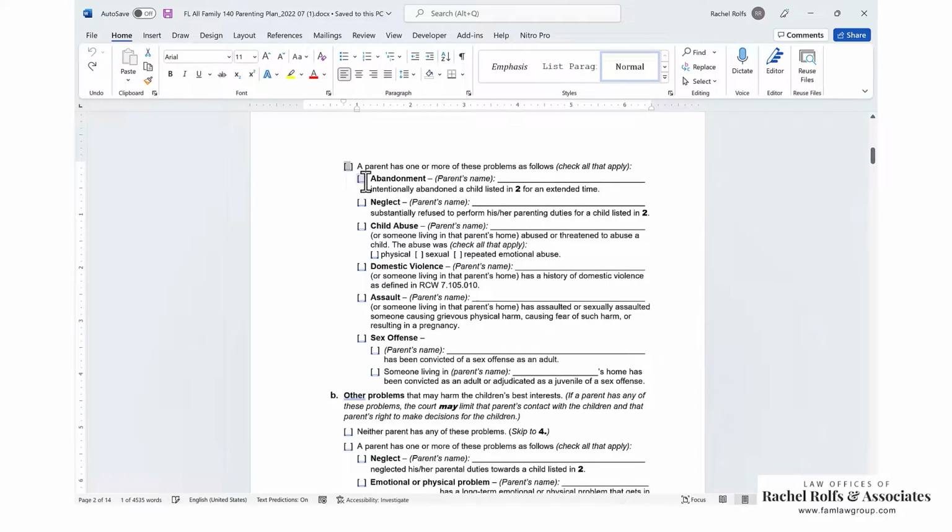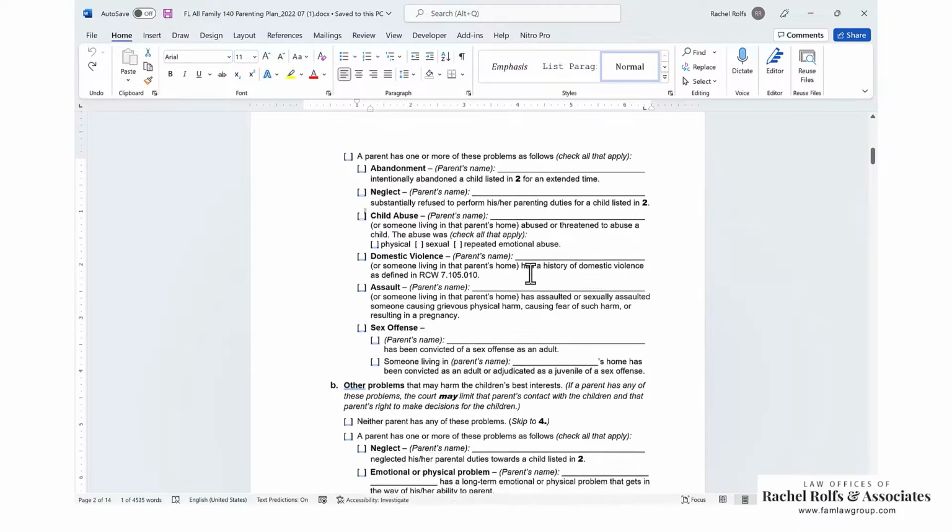Abandonment. If there's an abandonment issue, you're going to check that box and you're going to put the parent's name and say that they intentionally abandoned a child. Same thing, neglect, substantially refuse to perform parenting functions, put in the person's name. Child abuse, same thing. You can check boxes here under child abuse, whether it was physical, sexual, or repeated emotional abuse. Domestic violence, again, the parent's name that engaged in domestic violence.